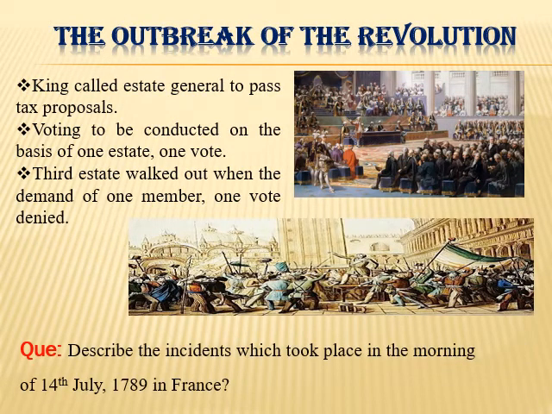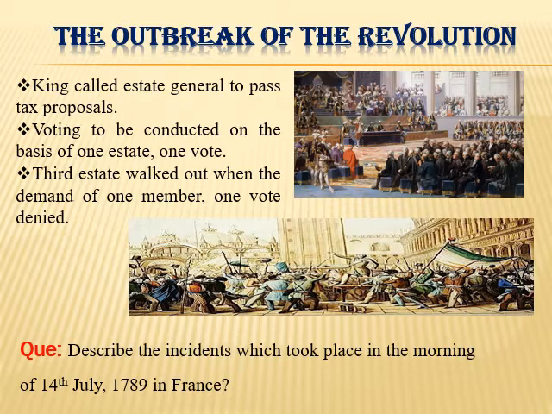The outbreak of the French Revolution. Listen, on 5th May 1789, Louis XVI called for an assembly of the Estates General to pass the proposal for new taxes. First, second and third estates sent their representatives. First and second estates sent 300 representatives each, who were seated in rows facing each other on two sides. But the third estate representatives faced discrimination and had to stand at the back. Peasants, artisans and women were denied entry to the assembly, but they sent their demands and grievances through their representatives.